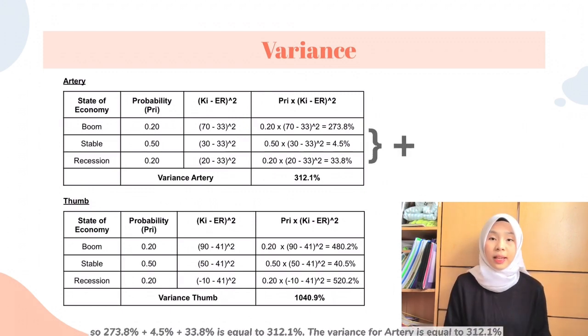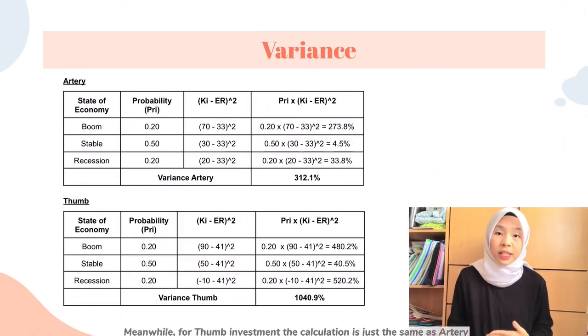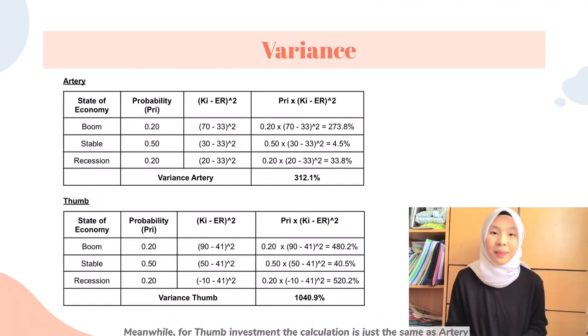After we calculate variance for each state of economy, we need to sum all the variance of Artery. So 273.8% plus 4.5% plus 33.8% is equal to 312.1%. So the variance for Artery is equal to 312.1%. Meanwhile, for the Thumb investment, the calculation is just the same as Artery.